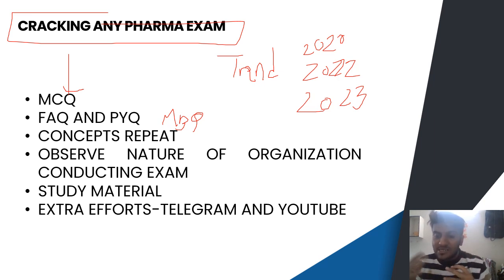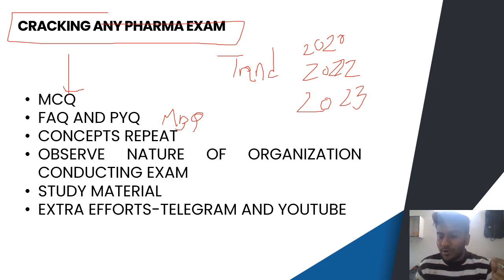Observe the nature of the organization that is going to conduct the examination. Is it AIIMS? Because it's a central examination. So AIIMS Bhubaneswar, Odisha, Patna, Delhi. There are a lot of different AIIMS branches. So what kind of AIIMS is conducting? Then suppose if it's NBEMS, National Board of Examinations in Medical Sciences, what all questions could be asked? More of a HAP, pathophysiology based. PCI, what kind of questions? Mostly from the PCI syllabus.